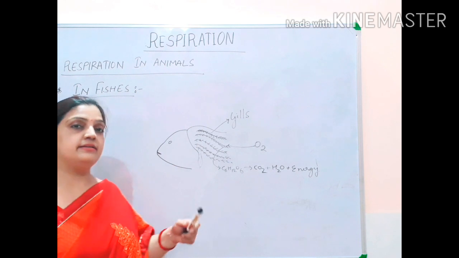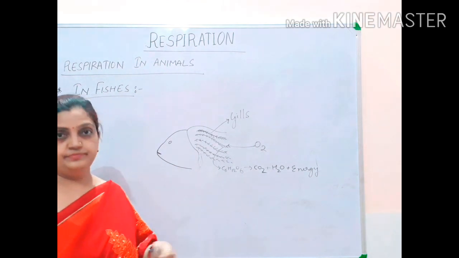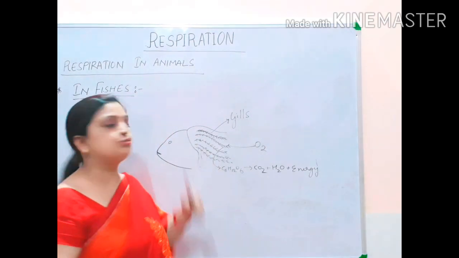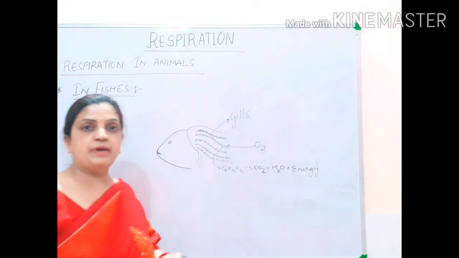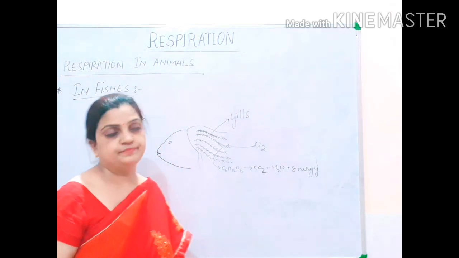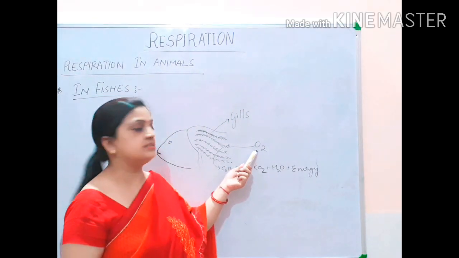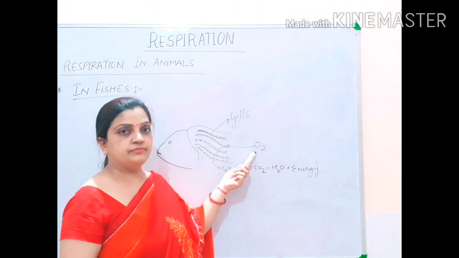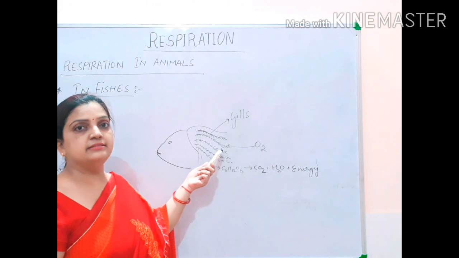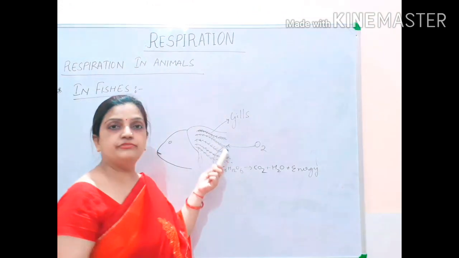an aquatic organism and they remain in water. They survive in water. And fishes breathe through gills. They breathe dissolved oxygen which is present inside the water. So this oxygen which is present in dissolved form inside the water is inhaled by the fishes through the gills.